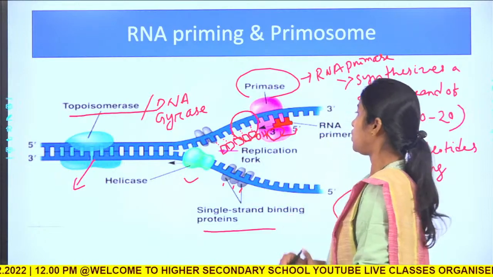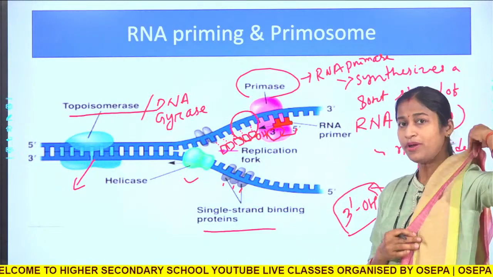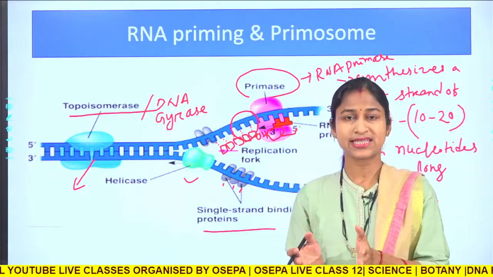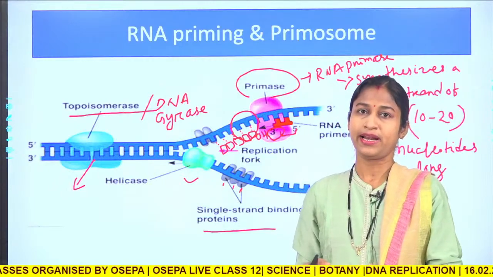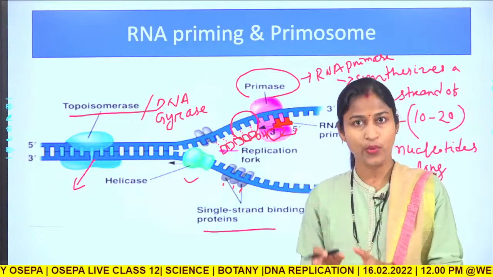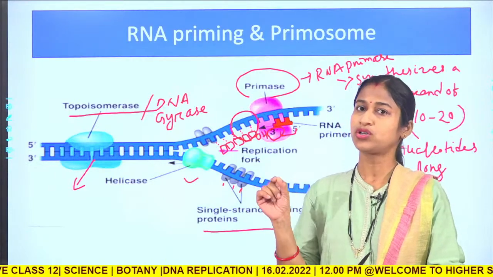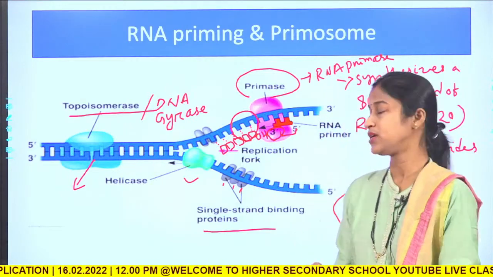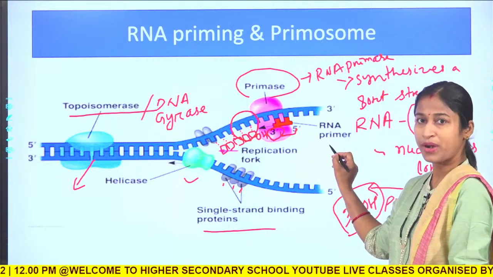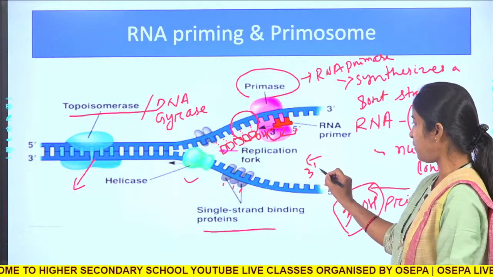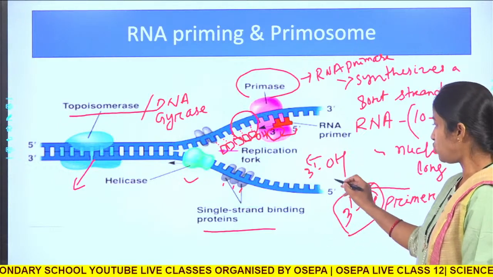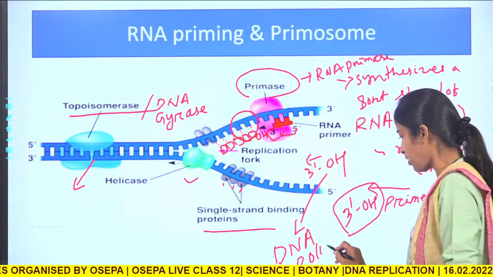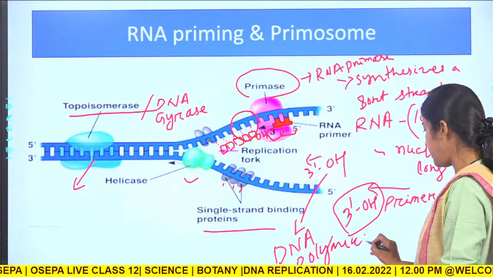Okay. So why is a primer formed? Because the DNA polymerase enzyme cannot synthesize a new strand of DNA de novo, as it requires a free 3' hydroxyl group, and that 3' hydroxyl group is provided by a short RNA primer, which exposes a 3' hydroxyl group to the DNA polymerase enzyme.